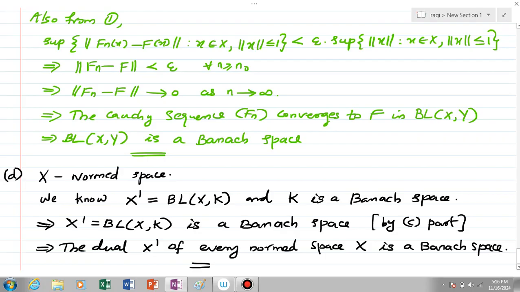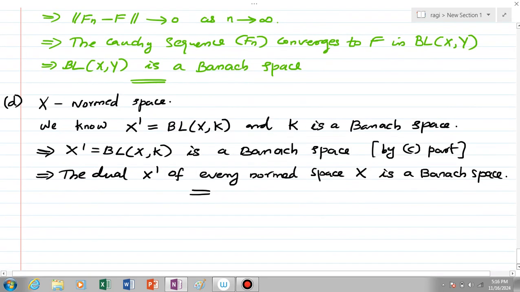So by the third part above, we can clearly say that BL(X,K) is Banach. That means X dash is a Banach space. That means the dual X dash of every normed space is a Banach space. This is the proof. Thank you.